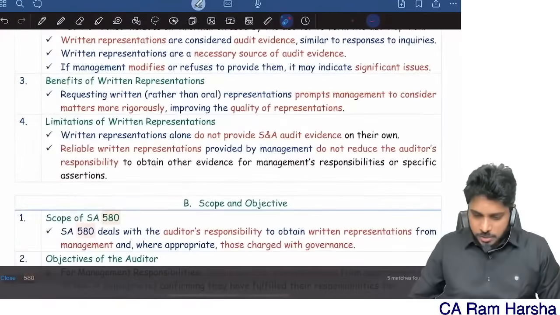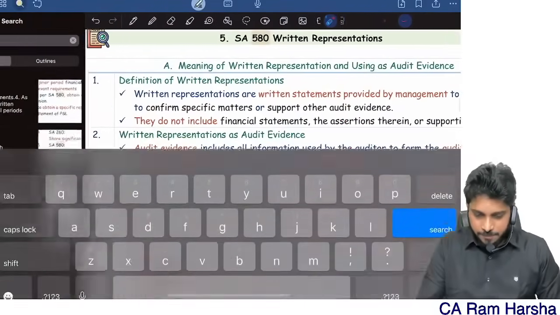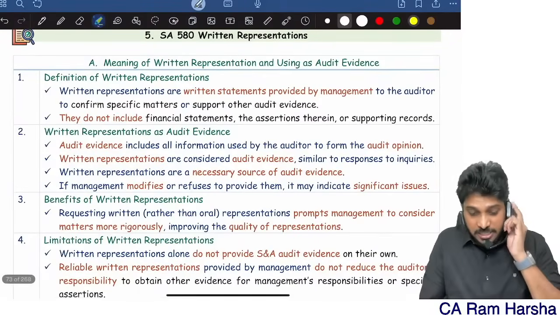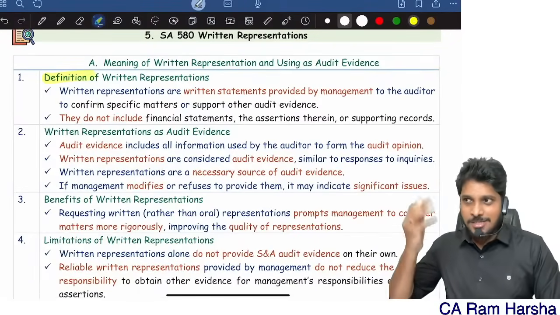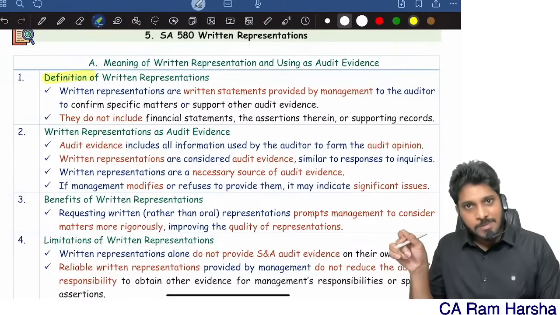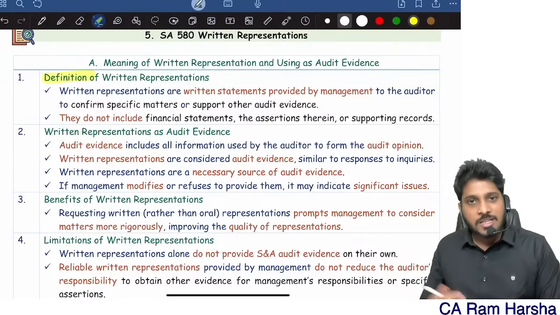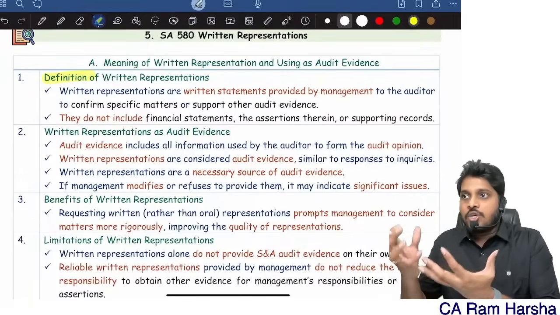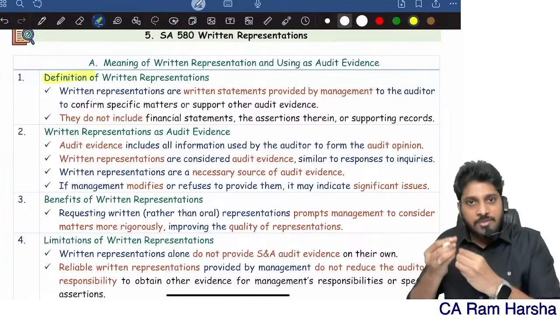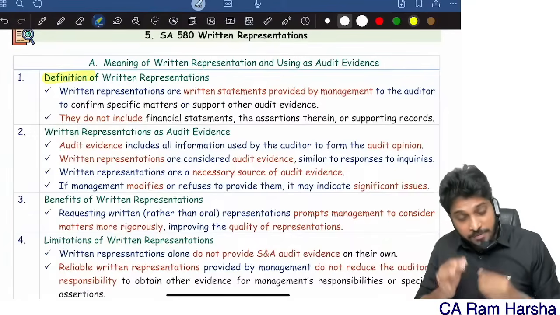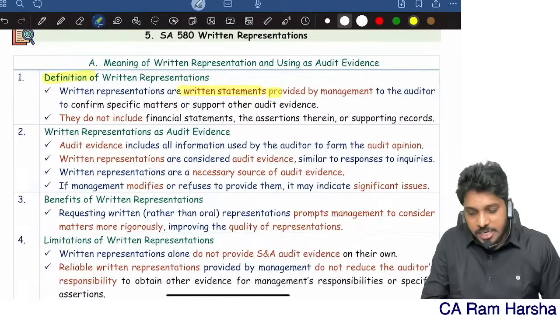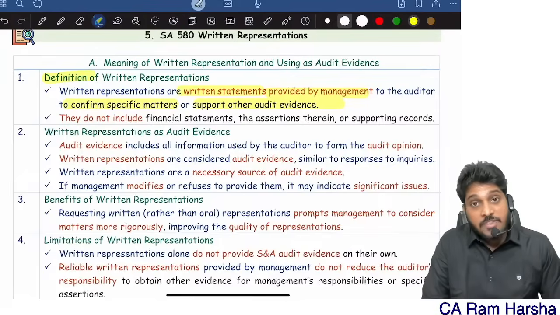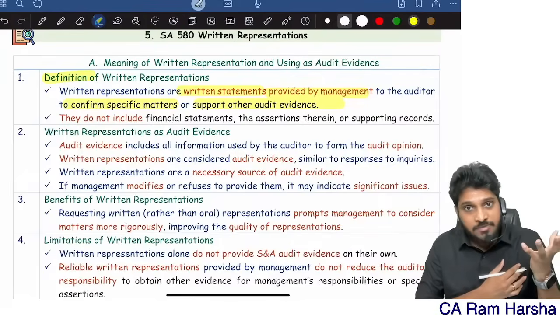So 580, guys, what is a written representation? First of all, the definition. A written representation is a written statement. Representation means a statement given by management. What are they giving through written representation? They are giving me additional information to support my audit evidence. Written representations or written statements provided by management confirm specific matters or support other information which I already obtained. I got some information, I got some evidence.